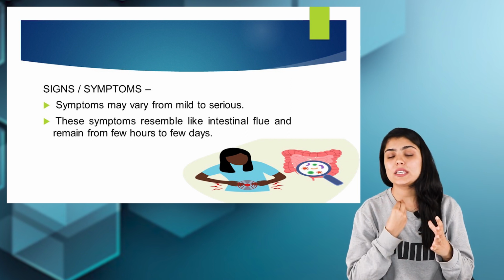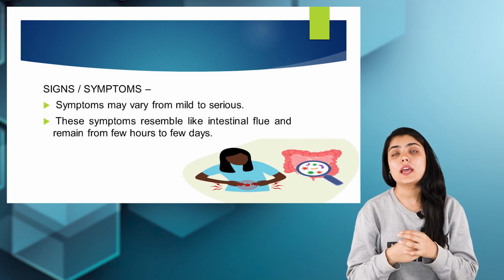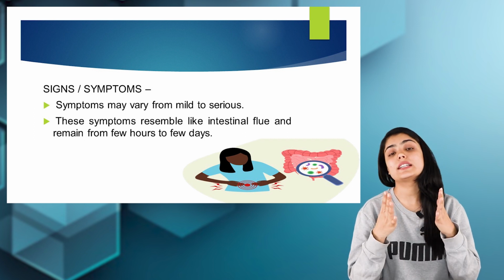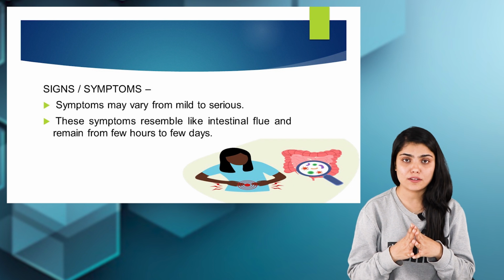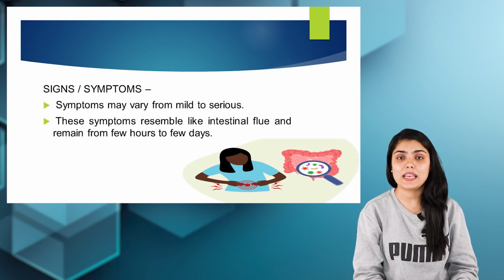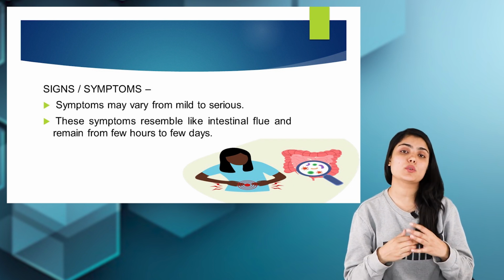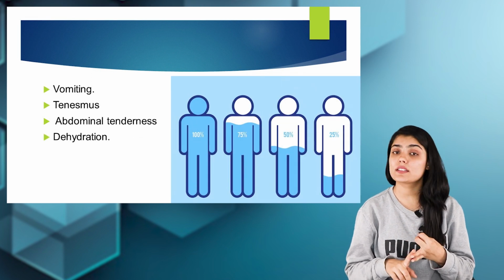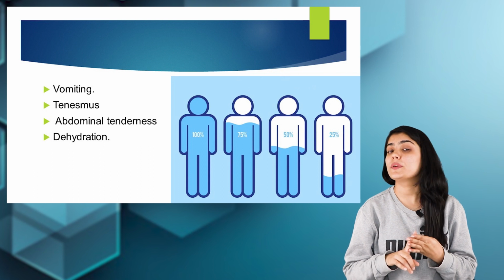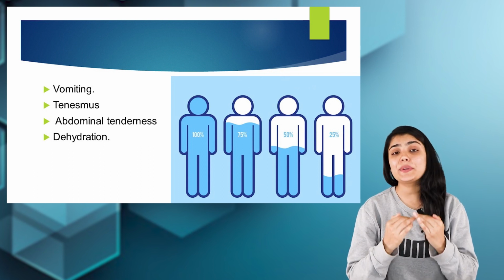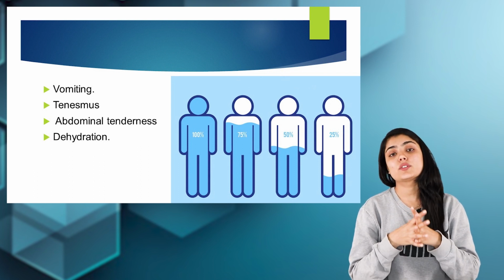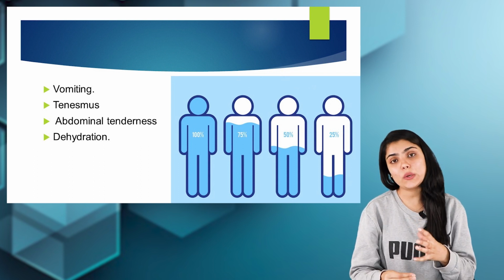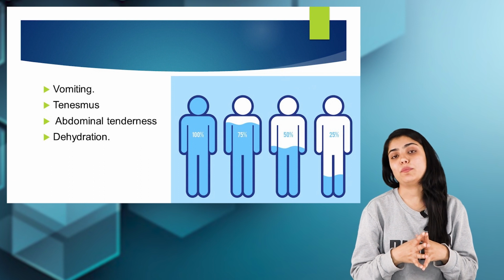As the food is associated with the digestive tract, it is obvious that the symptoms may resemble intestinal flu. But the signs and symptoms may last for a short period of time, a few hours, or may extend up to days. The symptoms may include vomiting, tenesmus, dehydration, abdominal tenderness, headache, decreased urine output, and stool that is frequent and may contain blood and mucus.